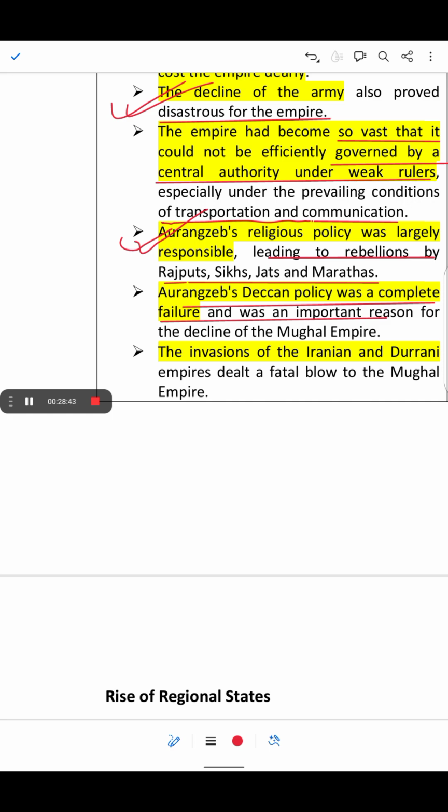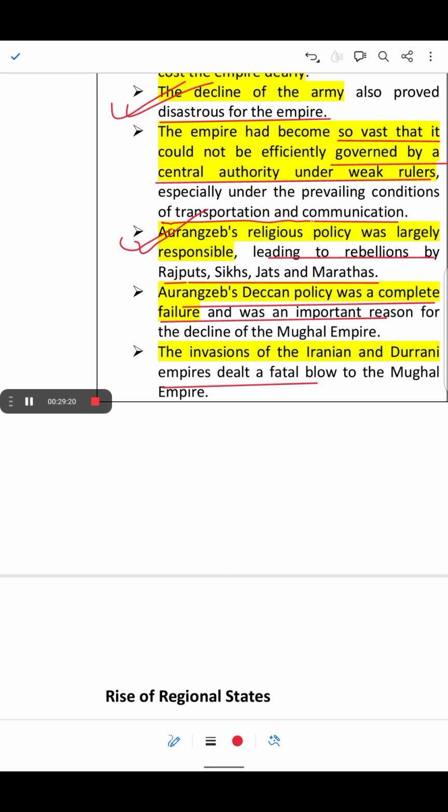The invasions of the Iranian and Durrani empires dealt a fatal blow to the Mughals. The invasions by rulers like Nadir Shah and Ahmad Shah Abdali resulted in massive destruction, including the looting of Delhi and the loss of valuable treasures like the Peacock Throne and money, all leading to instability in the empire.